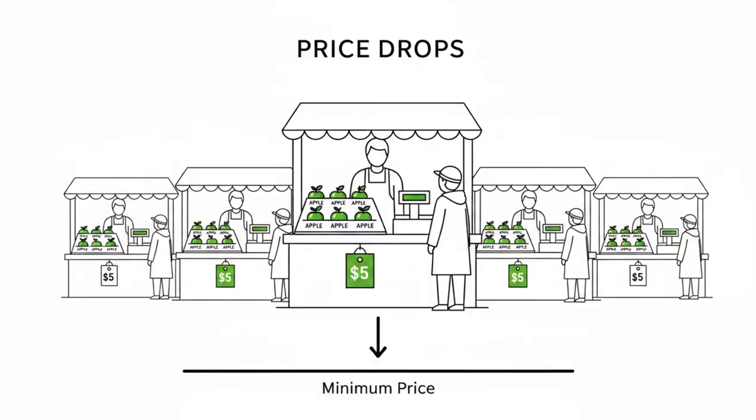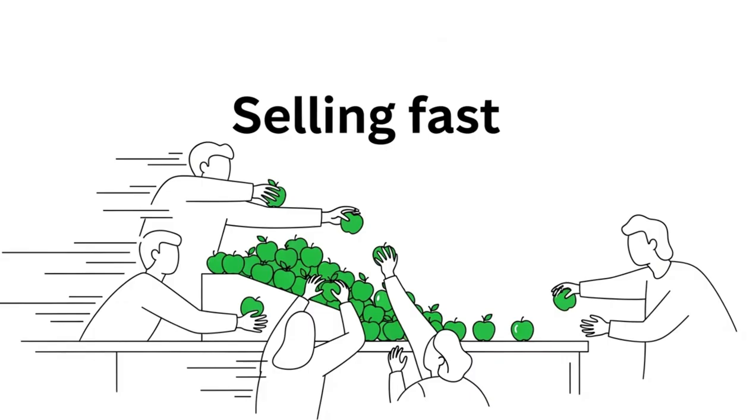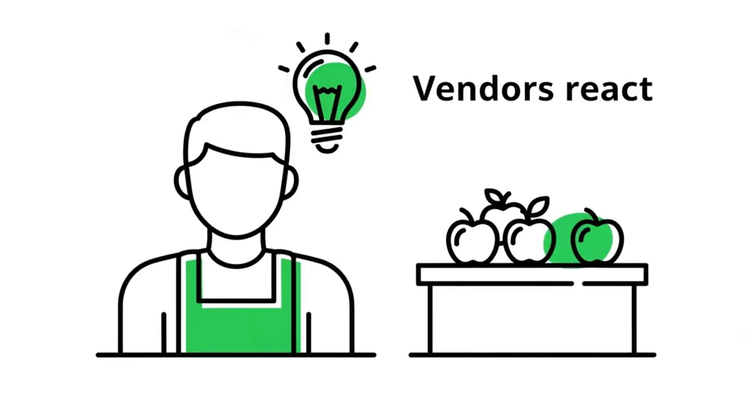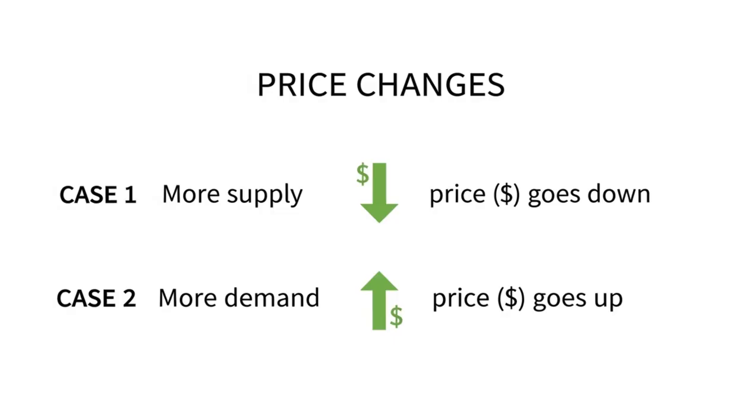In this scenario, as the number of vendors increases, the price decreases until it reaches a point where it can't be lowered any further. At this point, the product is cheap, attracting buyers who start purchasing. Demand increases and the apples begin to disappear from the market quickly. Apple vendors then raise the price. Here, we observe that the supply of apples has not decreased, but the price has increased. We understand that price changes as the difference between supply and demand changes.